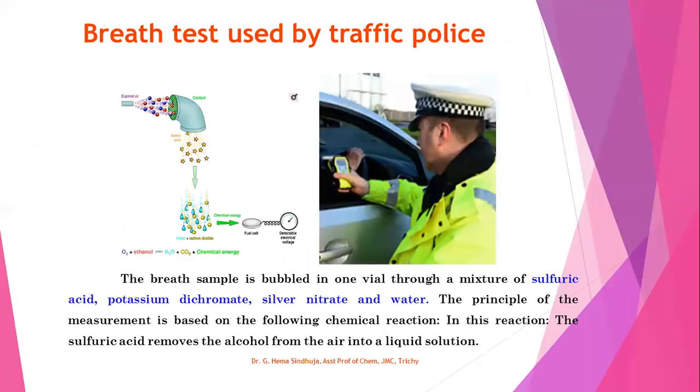And finally, one interesting thing is the breath test used by the traffic police. The breath sample is bubbled in a vial through a mixture of sulfuric acid, potassium dichromate, silver nitrate, and water. The principle of the measurement is based on the following chemical reaction. In this reaction, the sulfuric acid removes the alcohol from the air into a liquid solution, and potassium dichromate is used in this reaction.